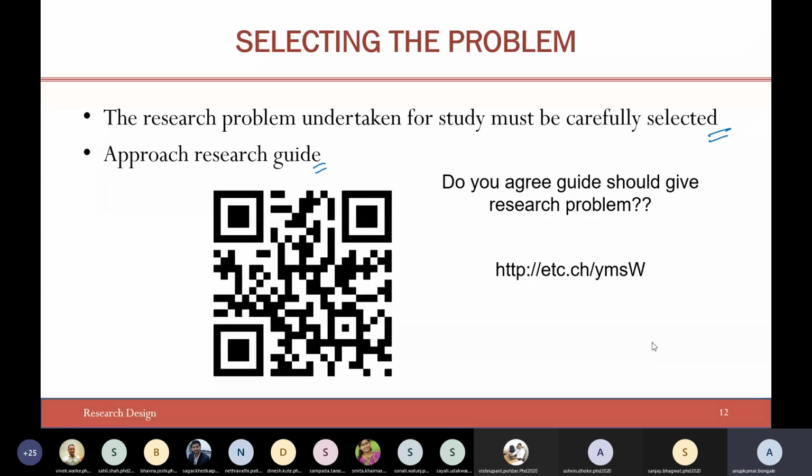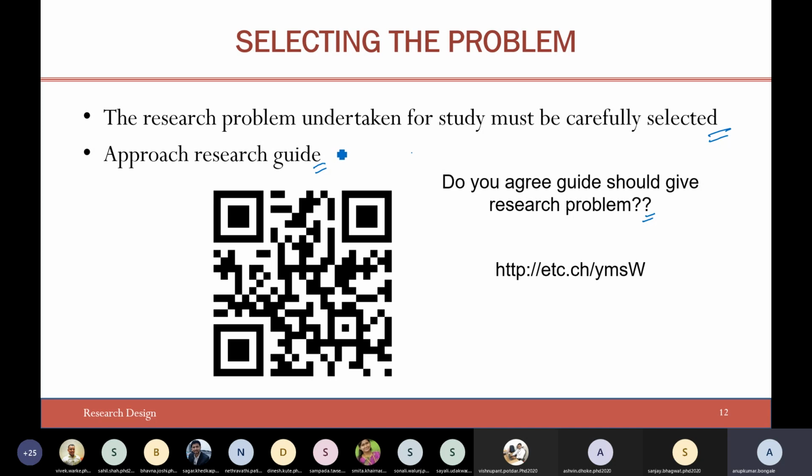Many of you have mentioned that the guide is not the person who should give the problem statement, which is a good thought. In fact, that is how things are. Most of the time, the research supervisor is there to help you out and guide you through all the hurdles.